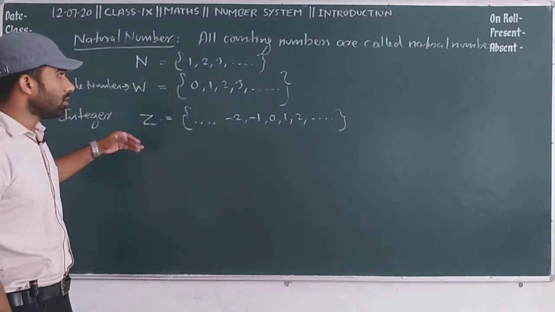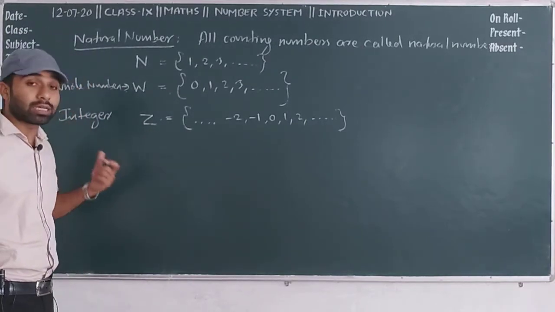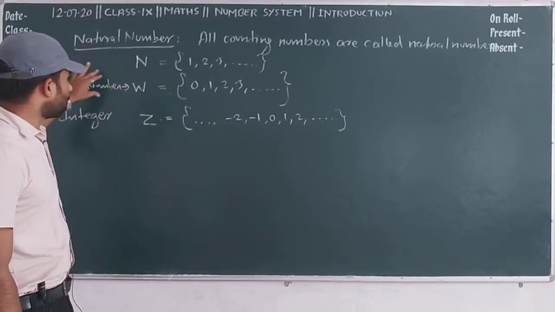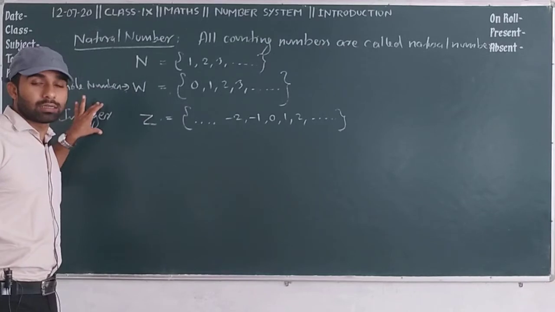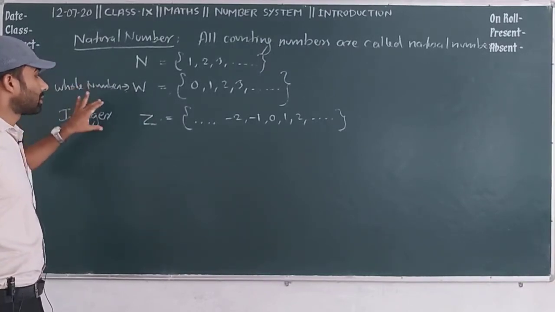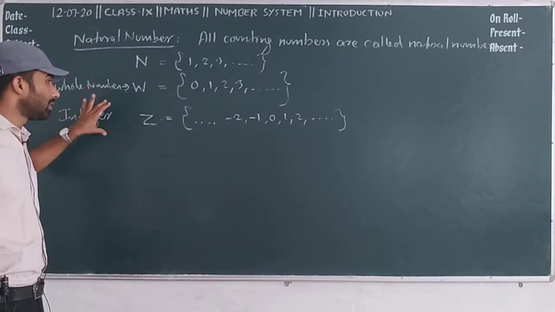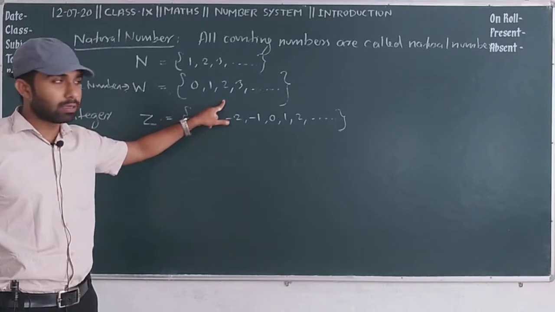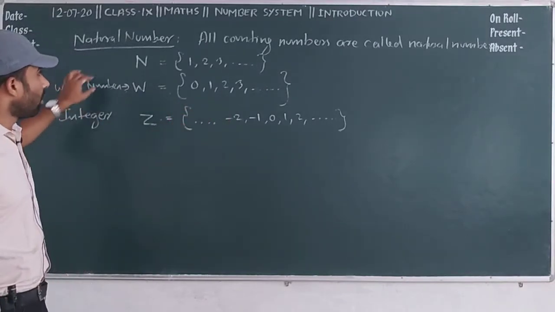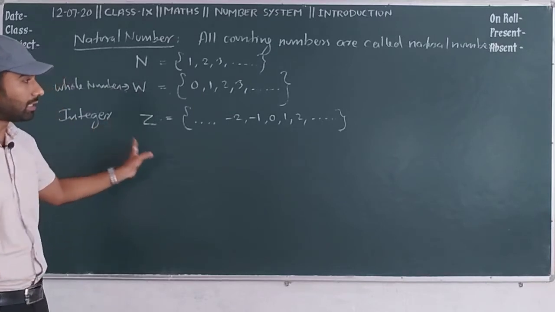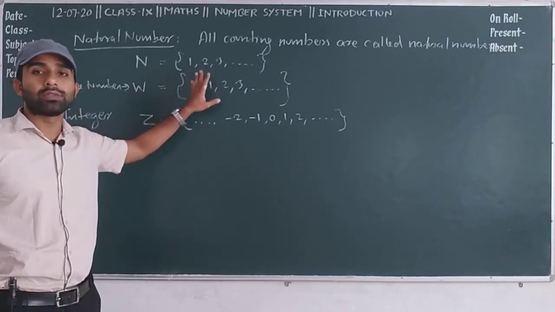Okay, now here many questions can arise, like, will a whole number be called an integer? So yes, of course, a whole number is considered an integer, but all integers are not whole numbers. Okay, remember this point. All natural numbers can be considered integers, but all integers are not natural numbers.